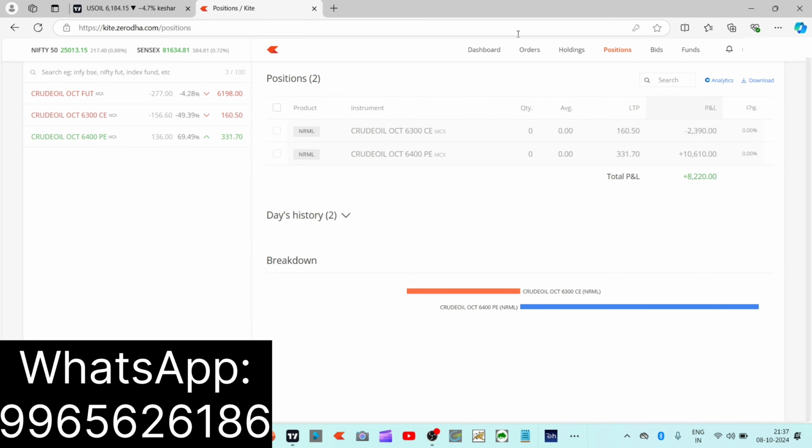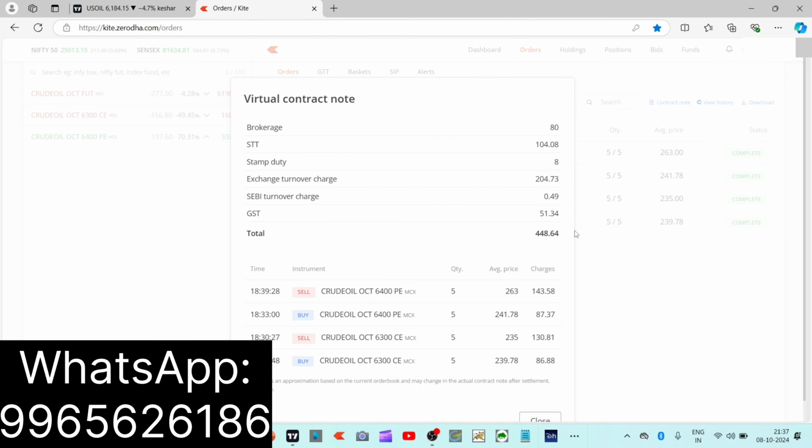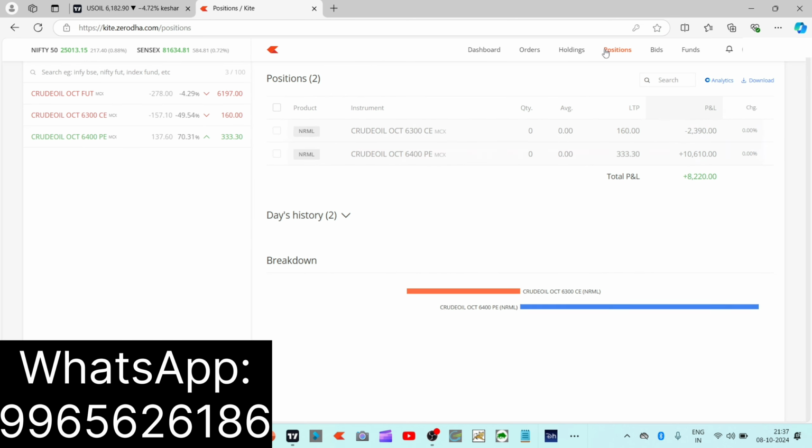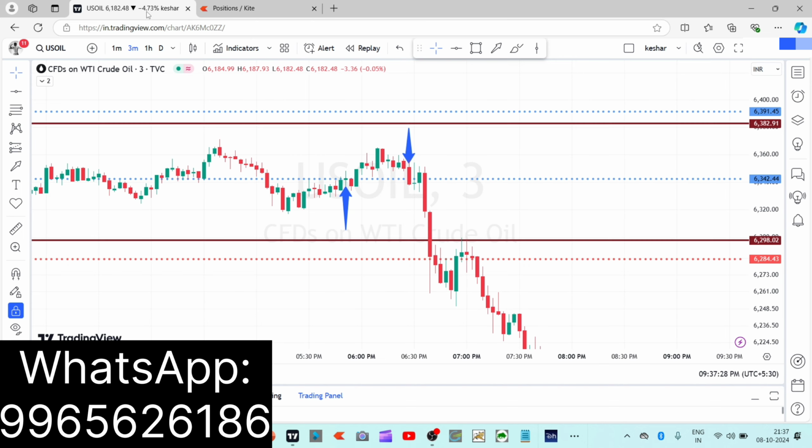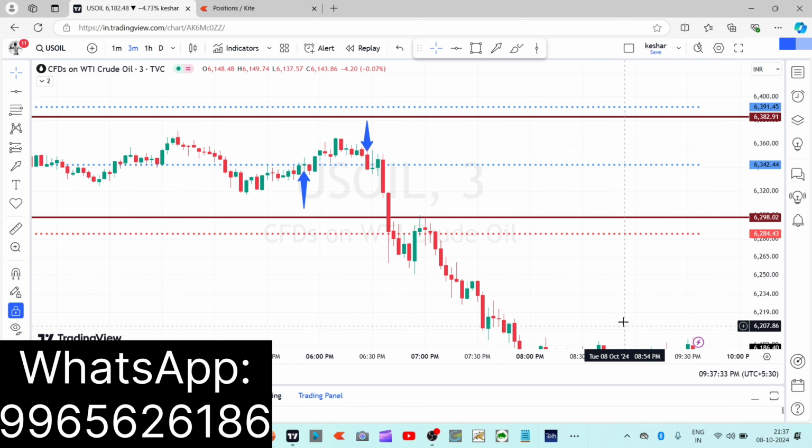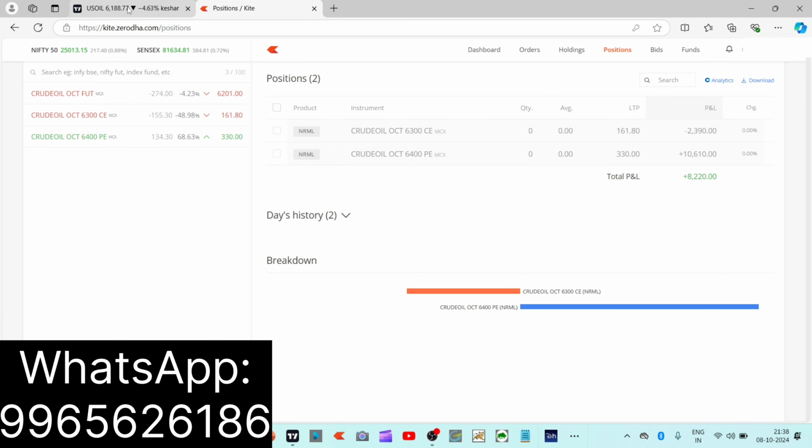So net to net, after reducing the charges of 448 rupees, I got more than 7,000 rupees profit today. I thought to make this trade a live trade, but unexpectedly I couldn't do a live trade today. So I quickly finished the trade, and then at last I am recording this trade. For my entry and exit rules, today there were only two trades according to my strategy rules. So I took only two trades. So this is my today's trade update.